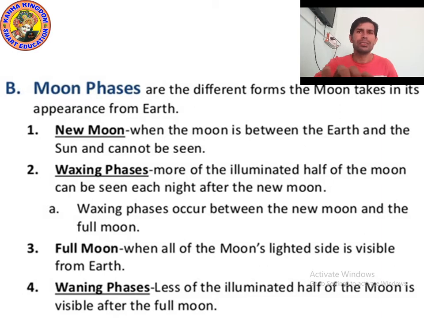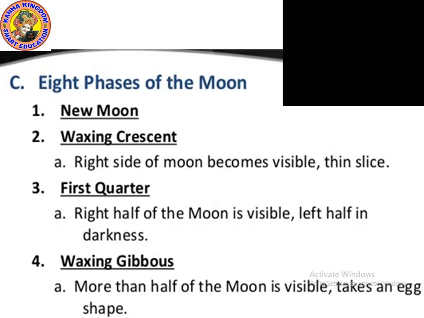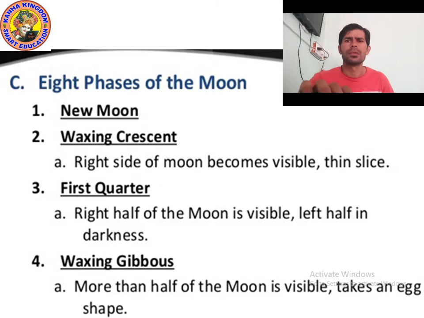Okay, now let's see all these stages in detail one by one. Let's move on to the next point. There are a total of eight phases of the moon. Yes, I already showed you in the picture.